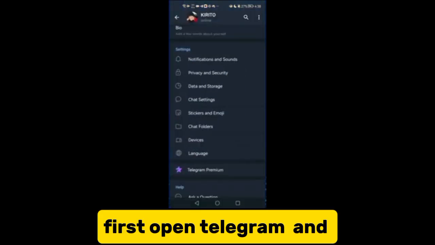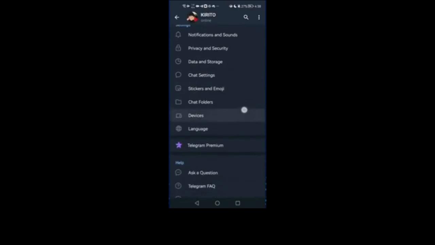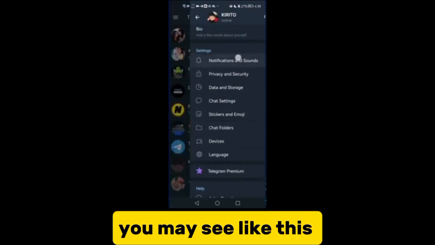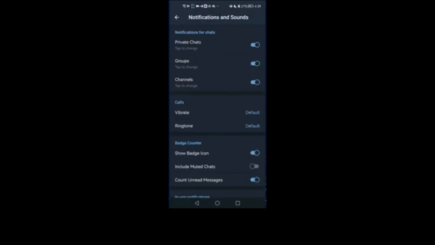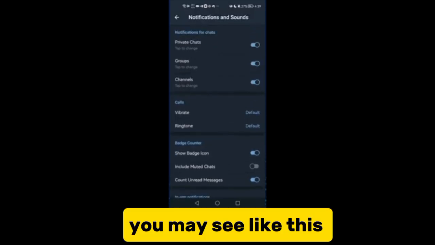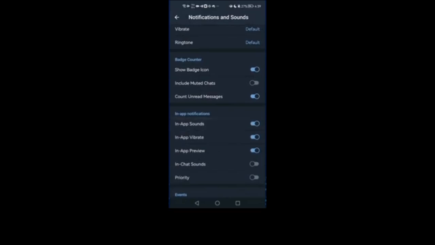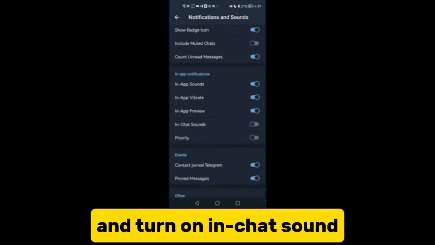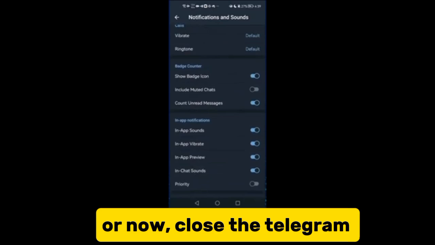First open Telegram and go to your profile. You may see like this. Click on notifications and sounds. You may see like this. Turn on in-app sounds and turn on in-chat sound. Now, close the Telegram.